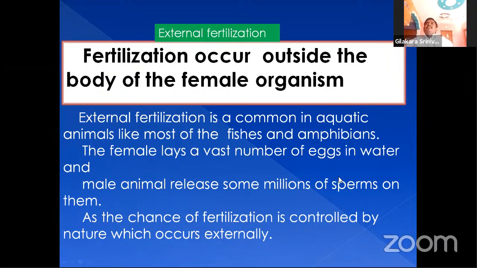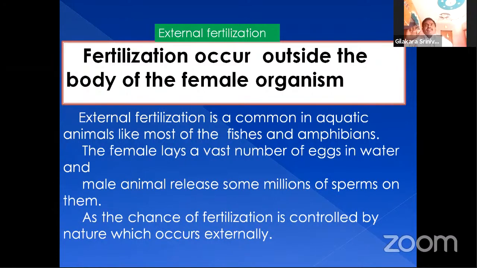External fertilization is common in aquatic animals like most fishes and amphibians. Fishes and amphibians are aquatic organisms. The external fertilization process is adapted in aquatic organisms. The female lays a vast number of eggs in the water, and the male releases millions of sperm cells on them. As the chance of fertilization is controlled by nature and occurs externally, it is called external fertilization.